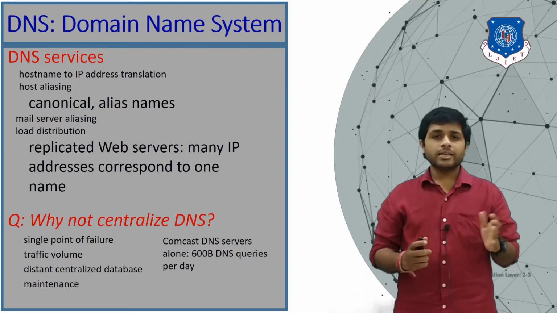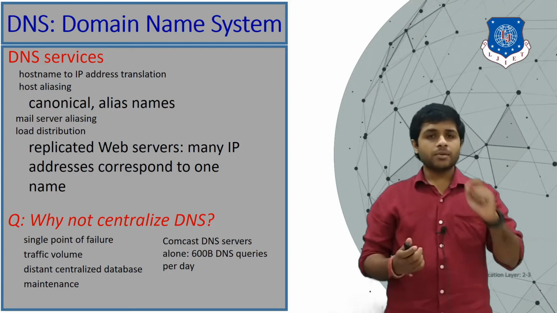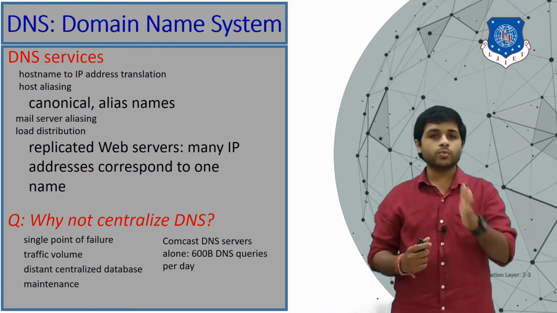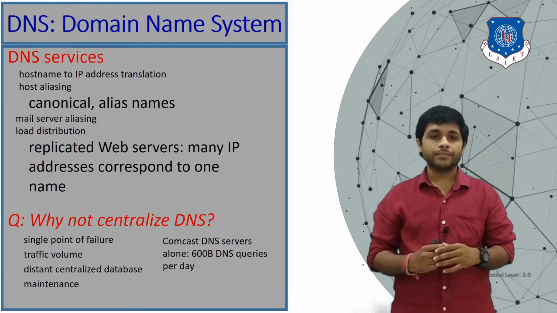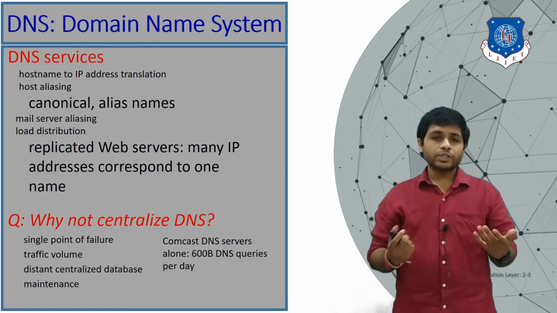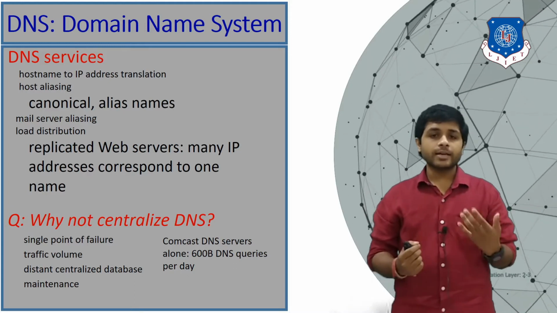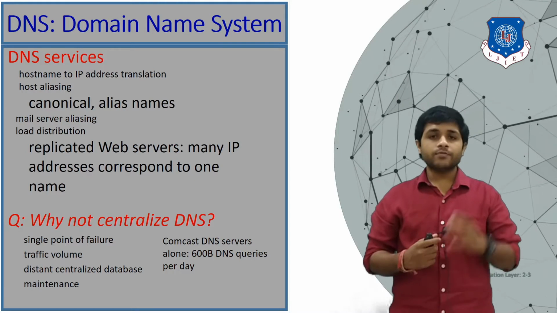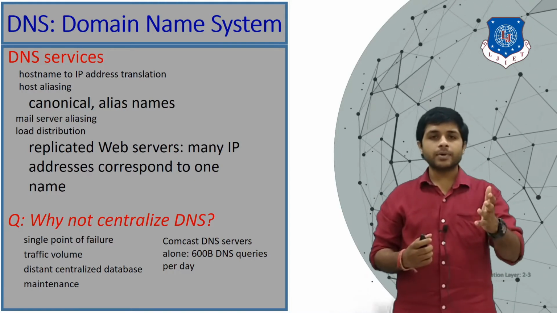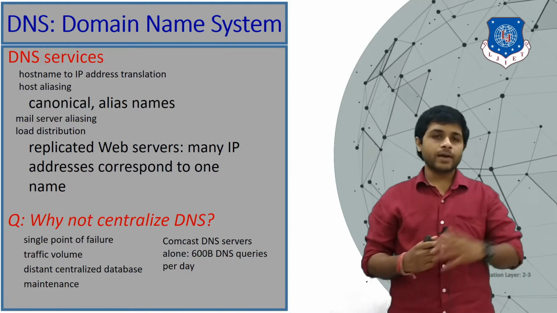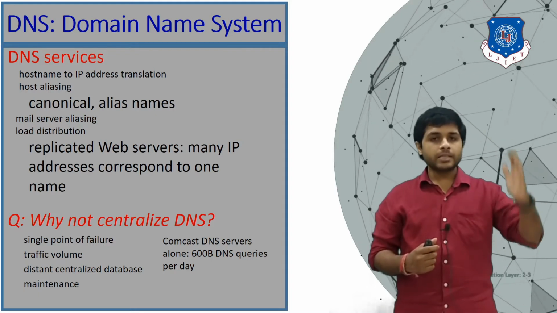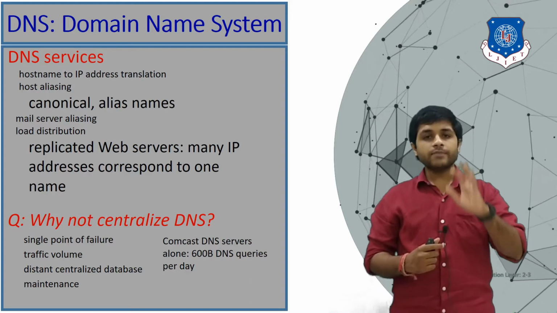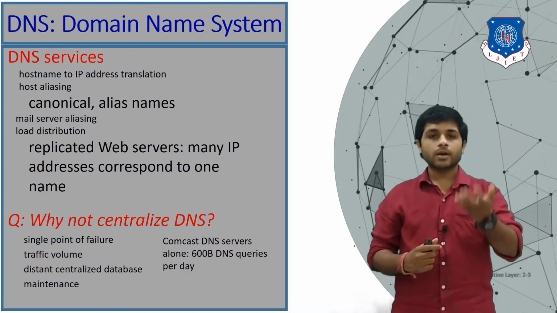So DNS provides different services. More importantly, DNS maps the IP address with the website name. So the question is, why don't we centralize the DNS? There is a possibility that we can create a simple, let's say, notepad-like file, and in that there will be the IP addresses and the website names, and that file will be stored in our computer.